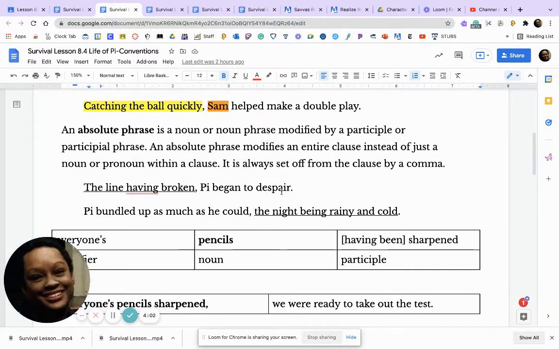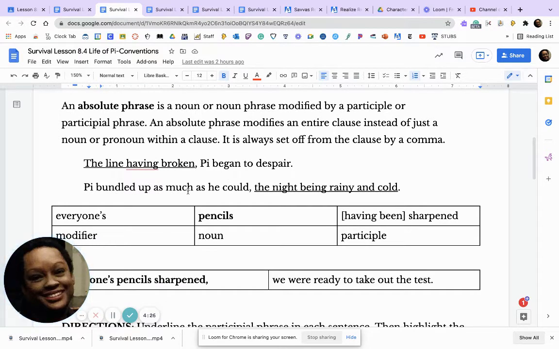An absolute phrase is a noun or a noun phrase modified by a participle or participle phrase. An absolute phrase modifies an entire clause instead of just a noun or pronoun within a clause. It is always set off from the clause by a comma. The line having broken, Pi began to despair.